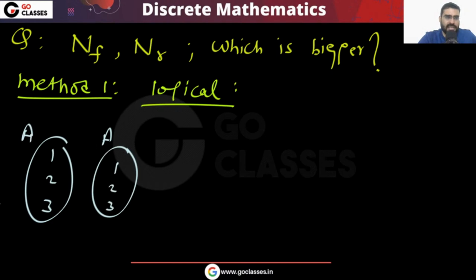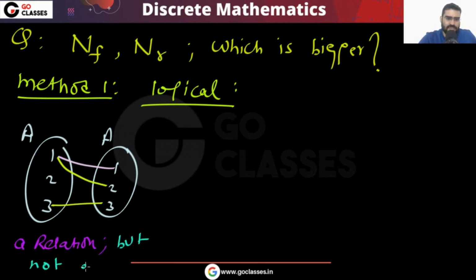You can easily create a relation which is not a function. If you do it like this, then definitely this is not a function. This is a relation but not a function.